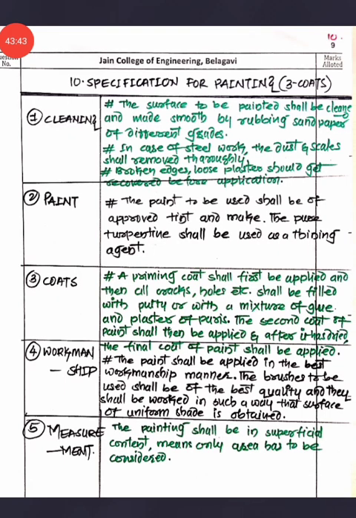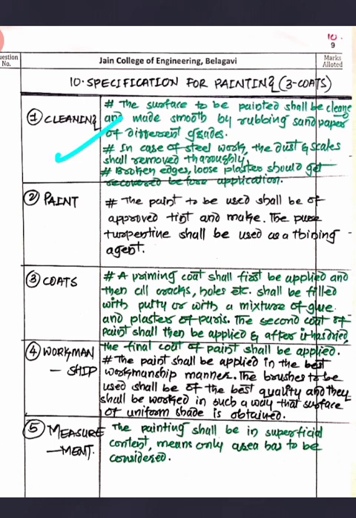So my friend, this is the last specification, and this is for the painting work. Painting, that also in 3 coats, as I said previously, is the same as whitewash. Here also we are going to clean the work before using paints, then we are going to apply the different coats of paint, and then we are going for the measurement. So first we'll see the cleaning, how it will be done.